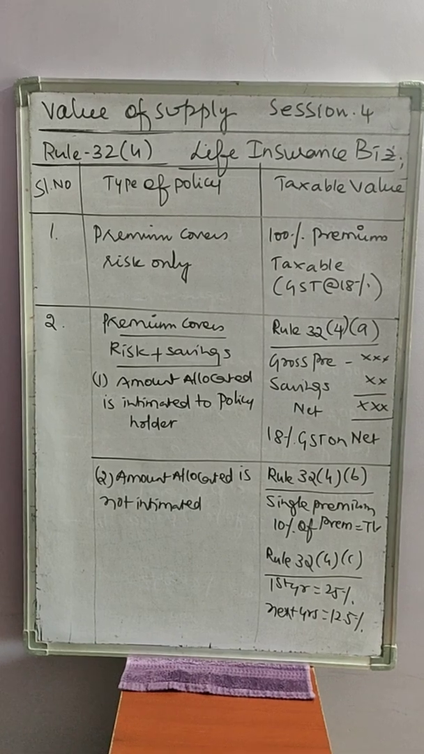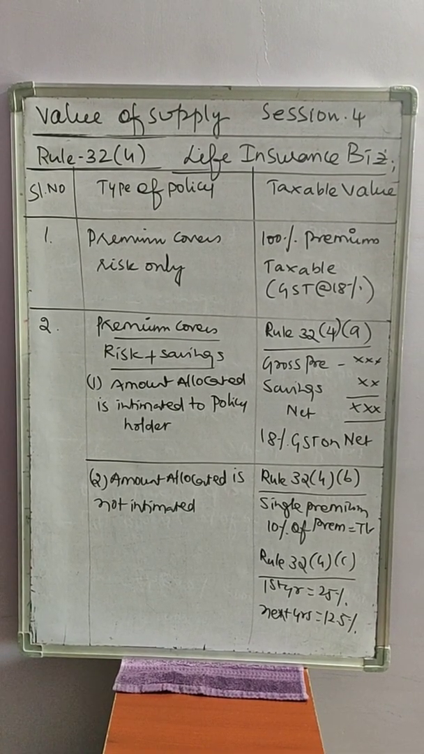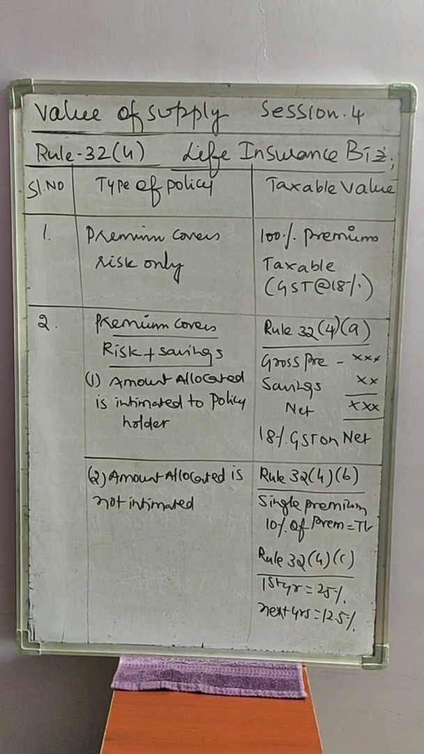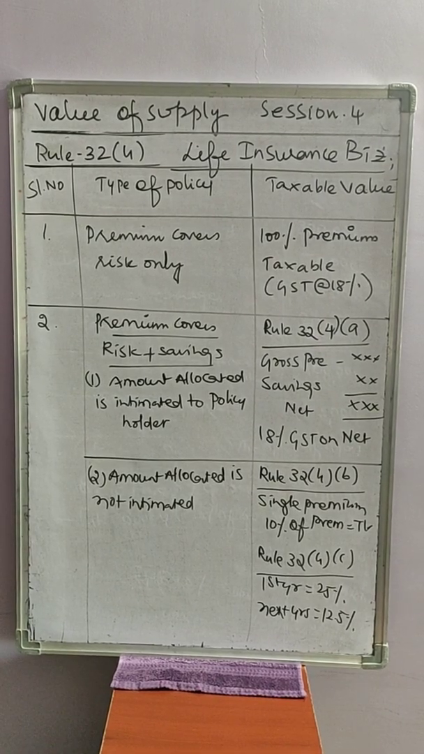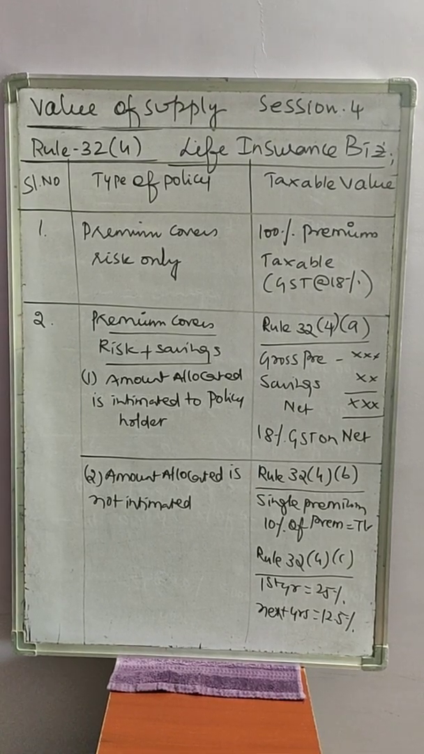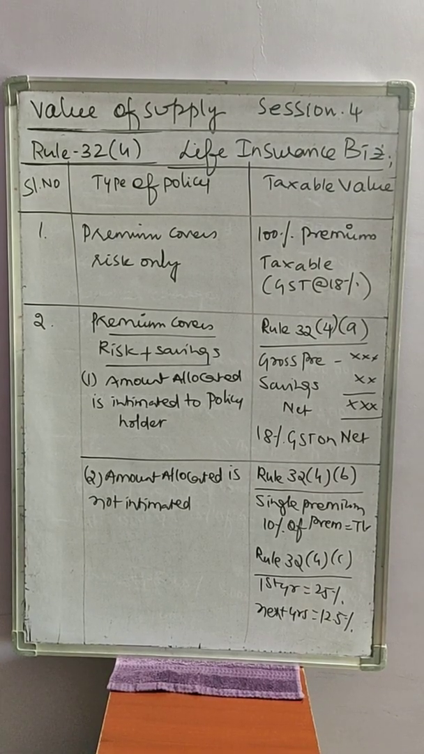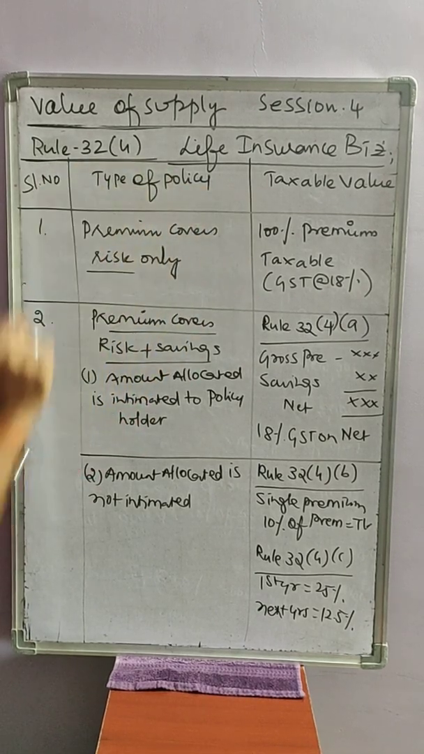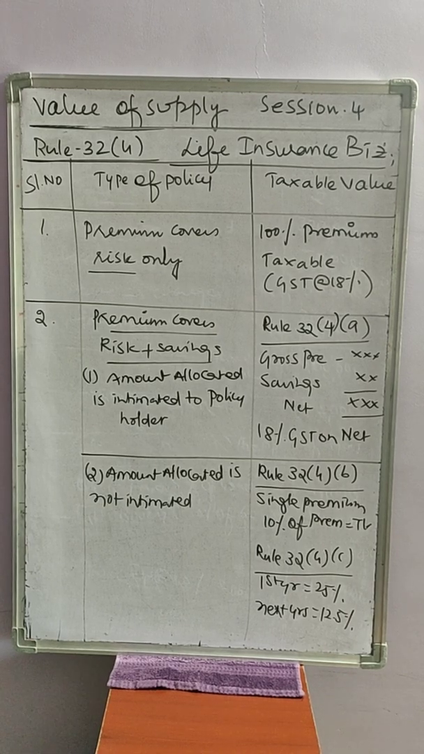Another rule, Rule 32, Sub-Rule 4, which is related to life insurance business. Whenever the life insurance company is collects premium from the policy holder, how the taxes are paid in the form of GST, that is Rule 32, Sub-Rule 4. So there are two situations. When a type of policy in life insurance covers only risk, premium is paid only to cover the risk, then 100% of the premium is taxable and GST collected will be at the rate of 18%.